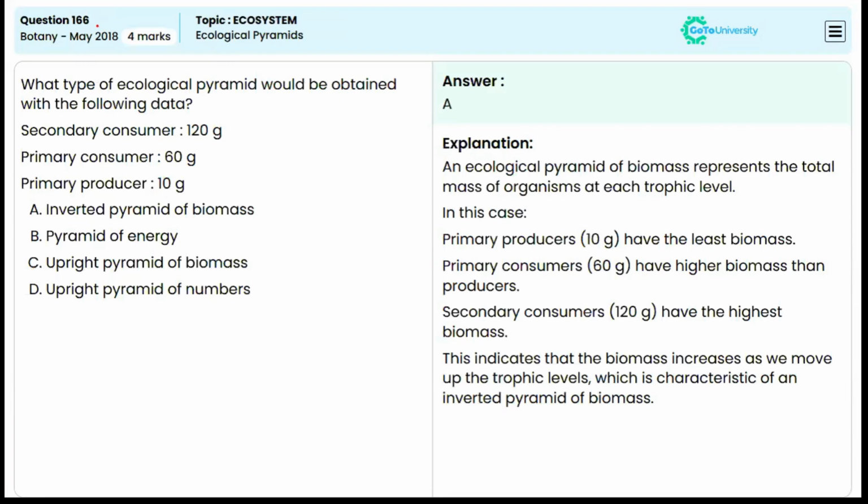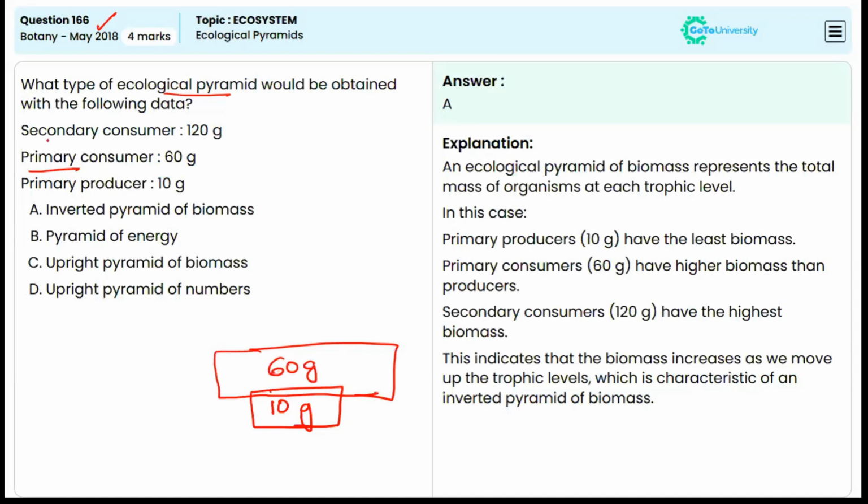This question is from May 2018. What type of ecological pyramid would be obtained with the following data? So here we have the primary producers as 10 gram. Now we have the second level, primary consumers, with 60 grams. So that means it is larger than the first level. And secondary consumers, that is the third level, are having more, 120 gram. So this is an example of an inverted pyramid, isn't it? So option A, inverted pyramid of biomass.